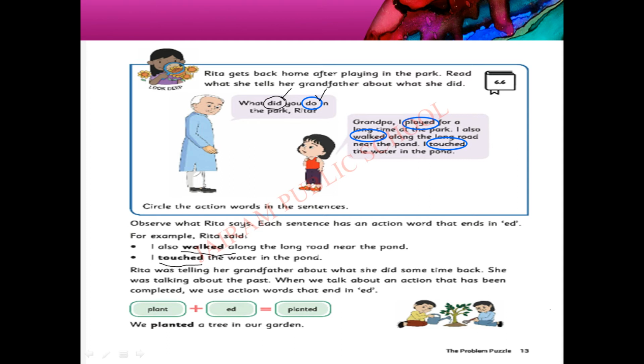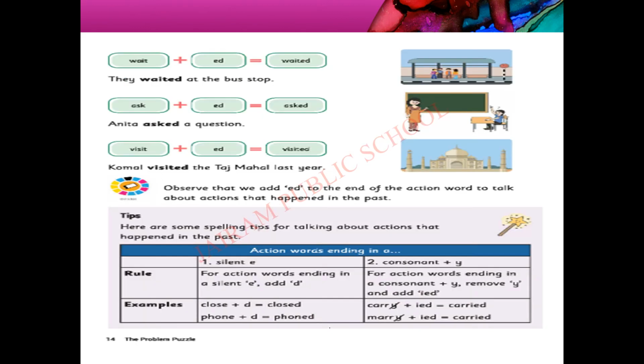Plant plus ed, planted. We planted a tree in our garden. Let's see more examples. Wait plus ed, waited. They waited at the bus stop. Ask plus ed, asked. Anita asked a question. Visit plus ed, visited. Komal visited the Taj Mahal last year. These are all some examples.